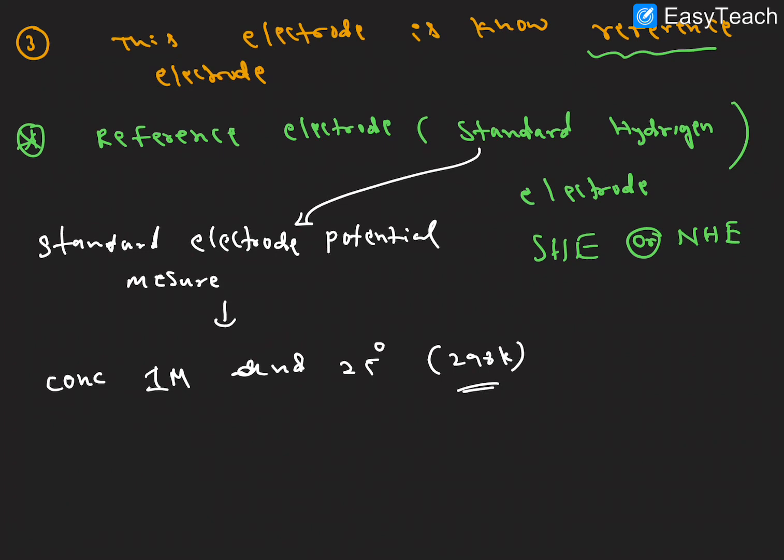We are measuring the electrode potential value at a concentration of 1 molarity and 25 degrees temperature. This is called standard conditions, right?